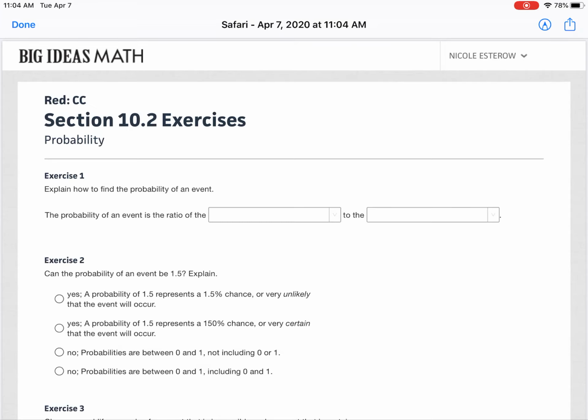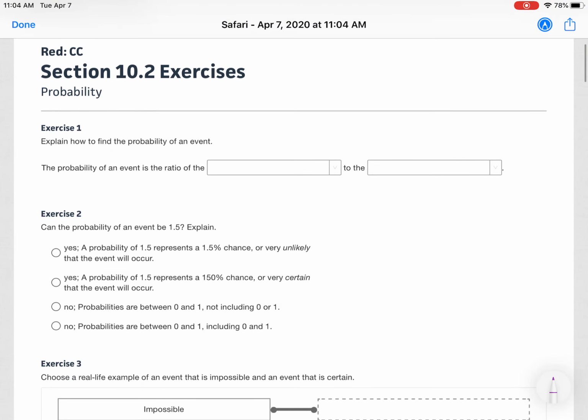Hi everyone, this video is going to help you with the 10.2 big ideas. I'm going to go through the questions and give you some examples and some help. So number 1 says explain how to find the probability of an event.